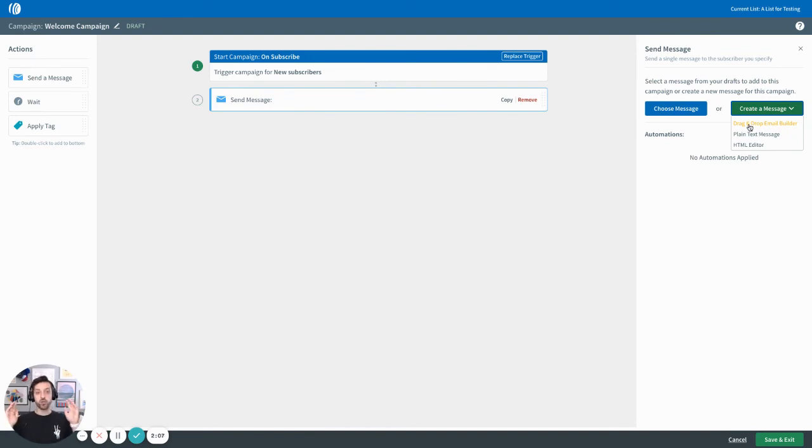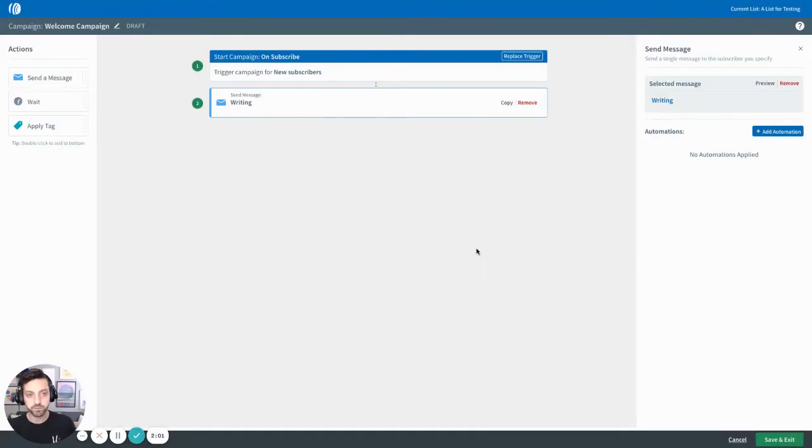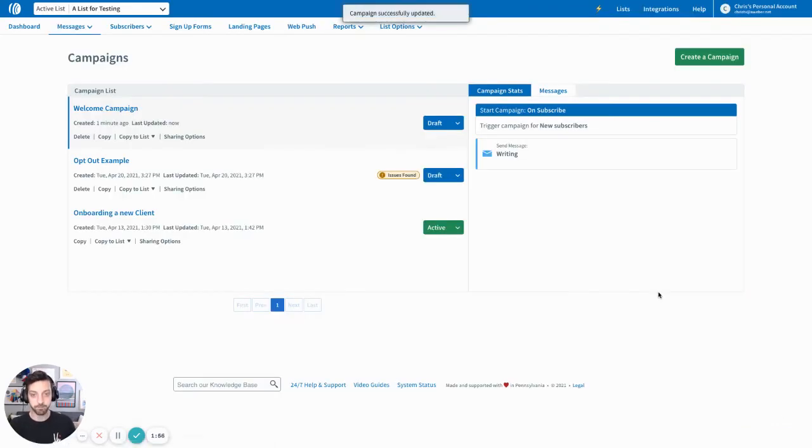I want to encourage you not to overthink this. Just go in, create a message. I'm just going to pull in a placeholder message for the time being. But get that welcome message in there. Then you're going to hit save and exit. And when you're ready to turn this on, you just click on the draft button, hit activate campaign. Oops. Now it's active and all of my new subscribers to this list are going to get a welcome message and I'll have a chance to immediately engage with them.